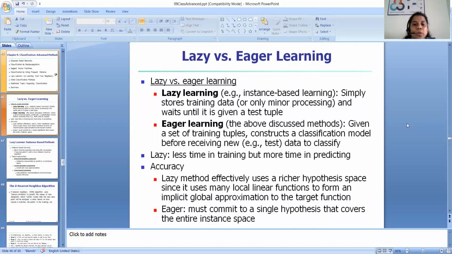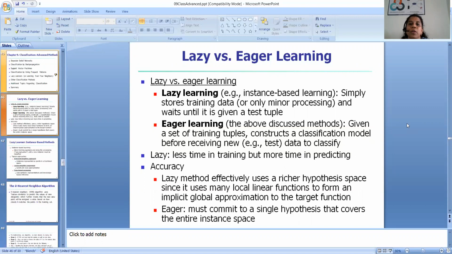So eager learning algorithms, we have already seen. Examples of eager learning algorithms are decision tree induction method, naive Bayes classification method, backpropagation, etc. What is happening in the case of eager learning is there will be a set of training tuples, and we will construct a classification model before we receive a new data set or before we receive testing tuples. That is eager learning. But in the case of lazy learning, which is also known as instance based learning,